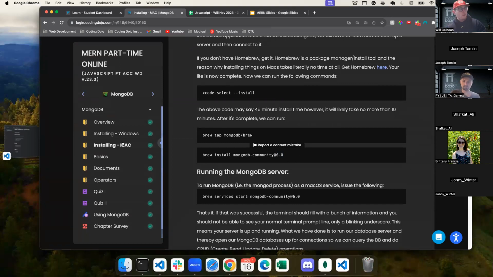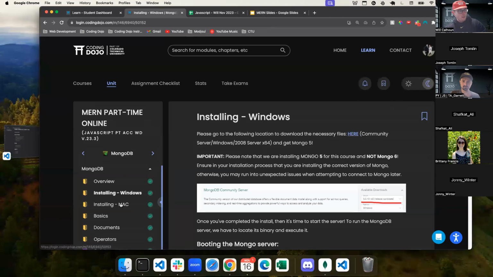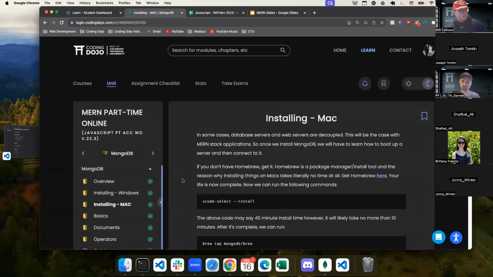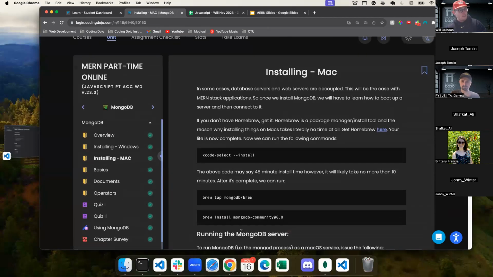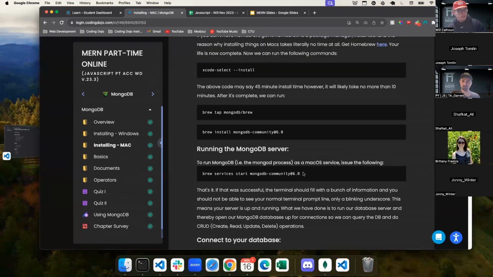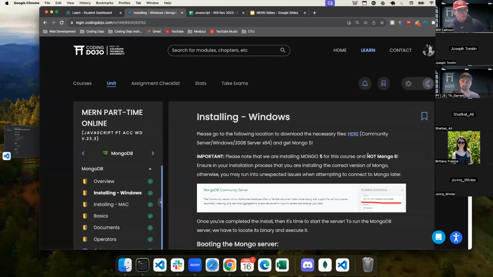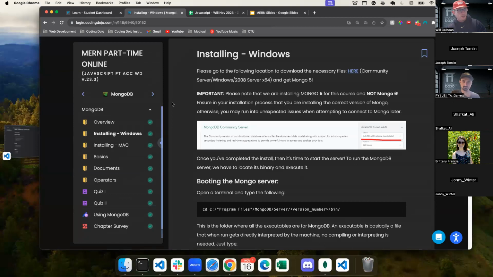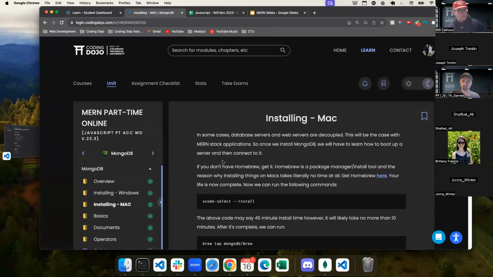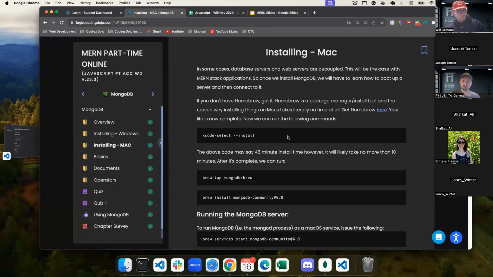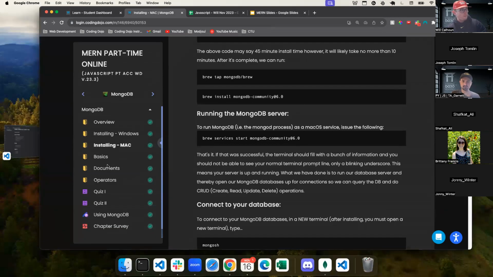Regardless of whether you have Windows, Mac, or Linux, follow this code and make sure you do not just assume, because this is Mongo 5, not Mongo 6, but here on our Mac, we need to have Mongo 6. Cool. Just want to point that out.